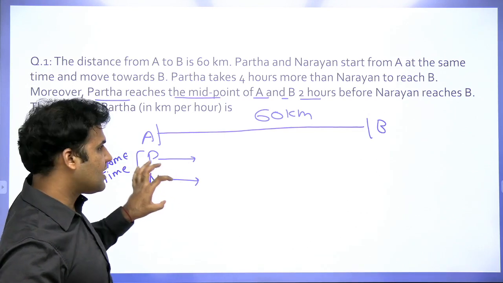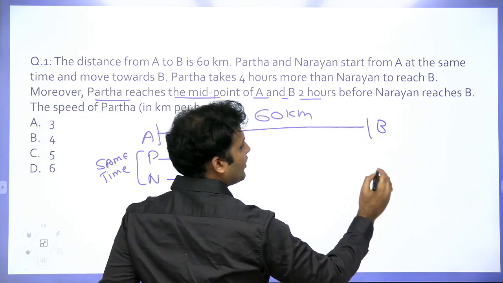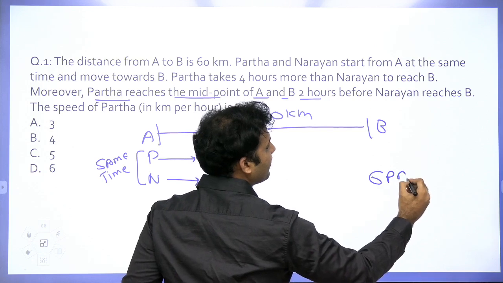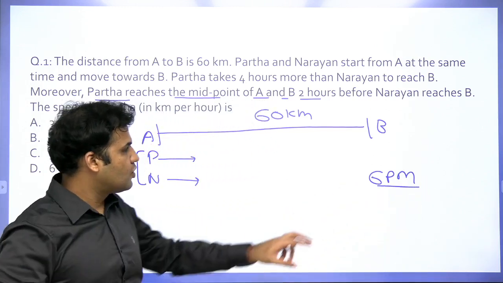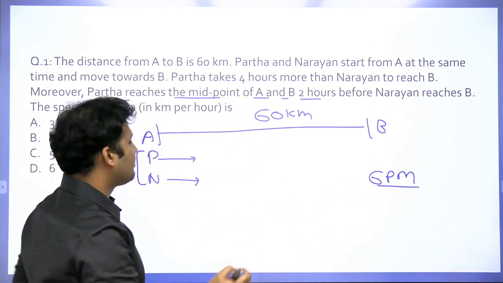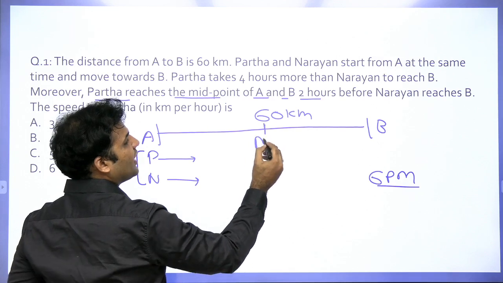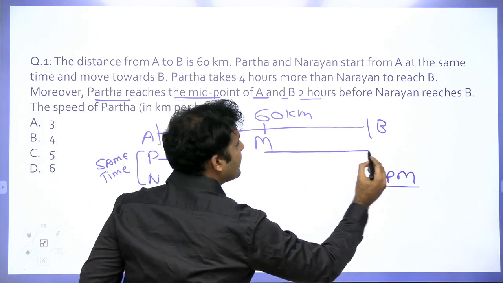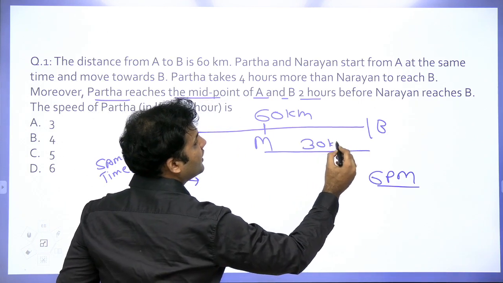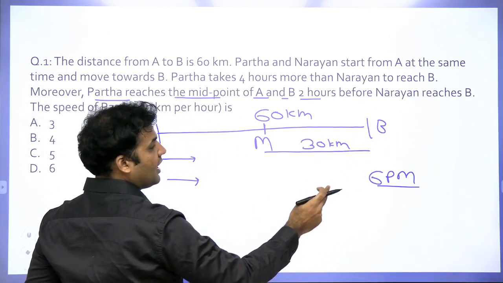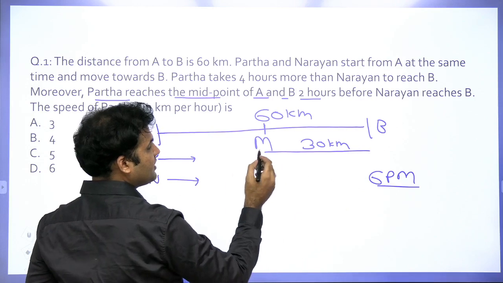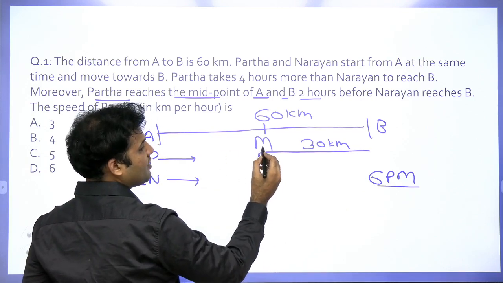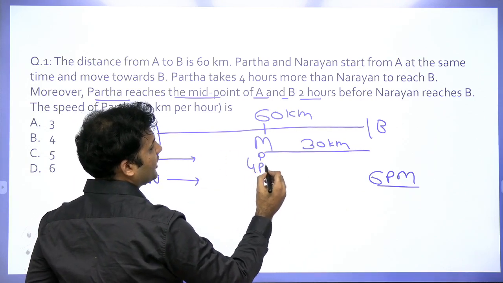Let's decide that Narayan is reaching point B, let's say, at 6 p.m. Right? Now 2 hours before this time, the position of Partha is the midpoint of this location. That means Partha is at a distance of 30 km from B, and 2 hours before this time means Partha will be at the midpoint at 4 p.m.